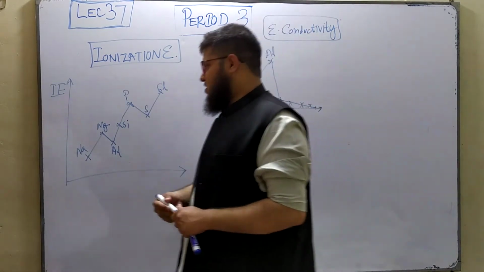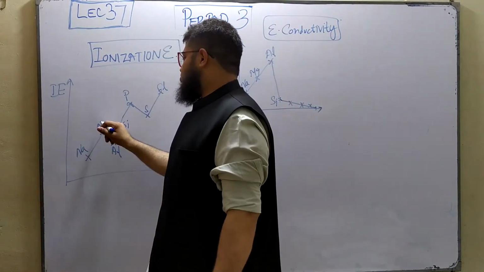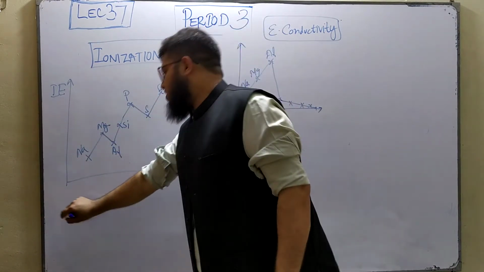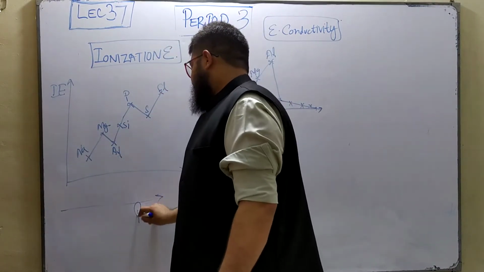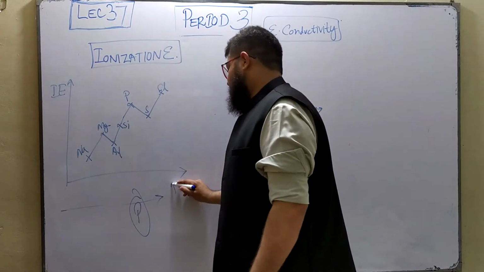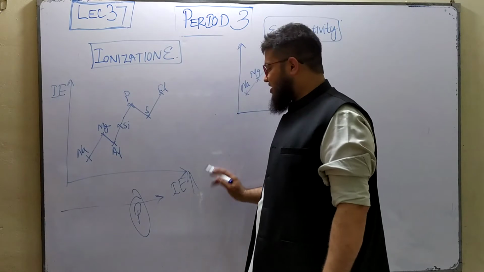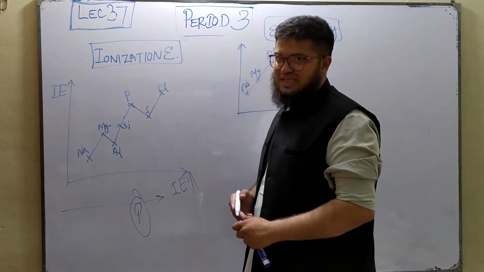And then electrical conductivity. Okay, as we go from sodium to magnesium to aluminum to silicon to phosphorus to sulfur and to chlorine, meaning we are going across the period, right? And remember, I told you across the period the ionization energy generally increases. This is the general trend, okay? It generally increases, but there are a few exceptions, okay?